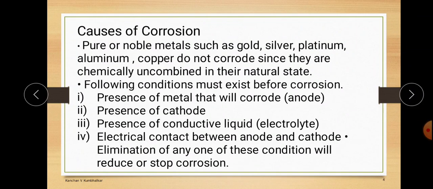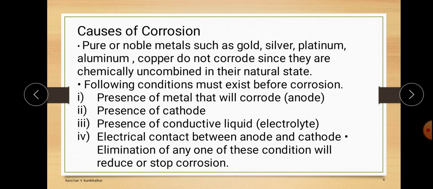The first condition is the presence of metal that will corrode. In electrochemical corrosion, which we are dealing with in the next slide, there is a formation of anode and cathode.